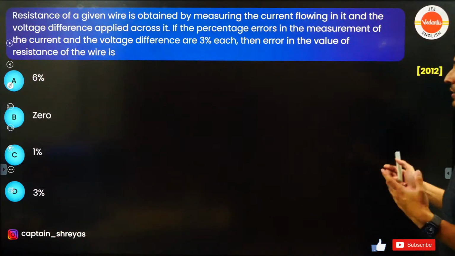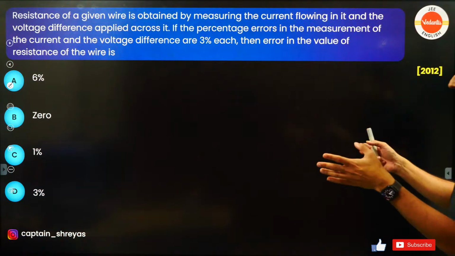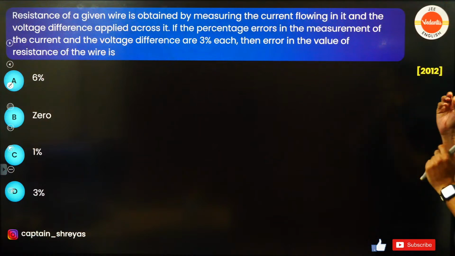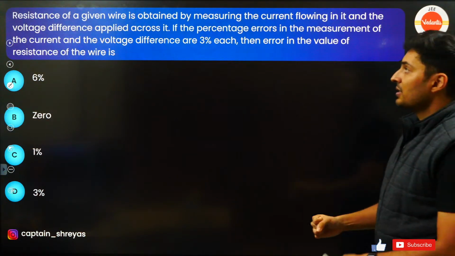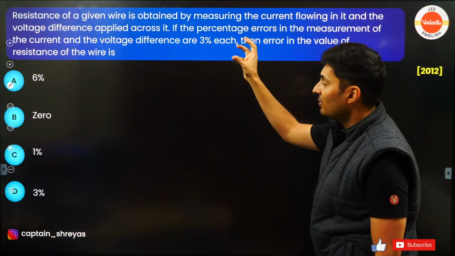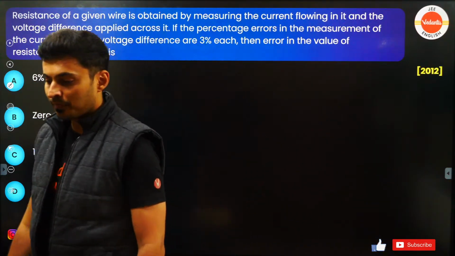Resistance of a given wire is obtained by measuring the current and voltage, and then the question is, what is the resistance error percentage, if current and voltage both have 3% error each?